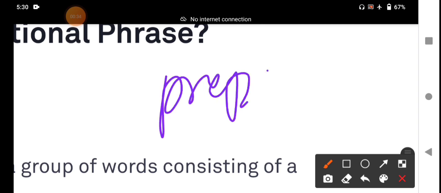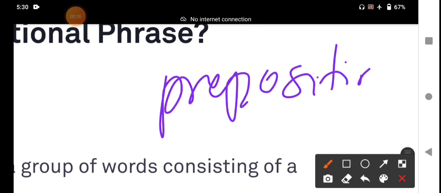Here we will discuss what is preposition and what is phrase. Both will be discussed before going to prepositional phrase.